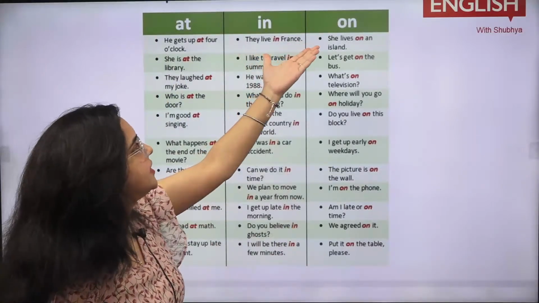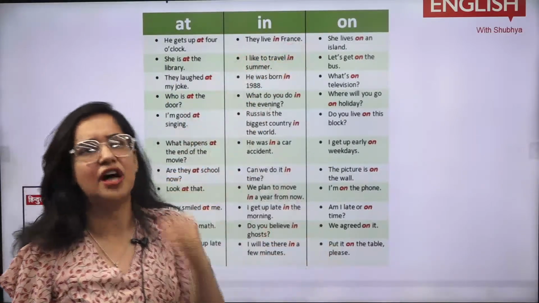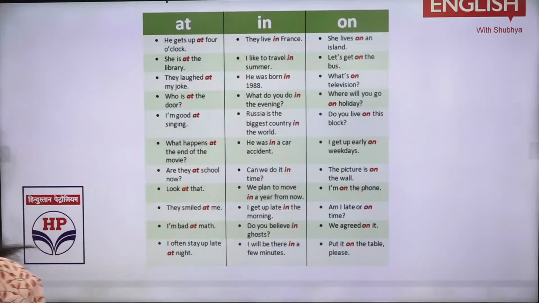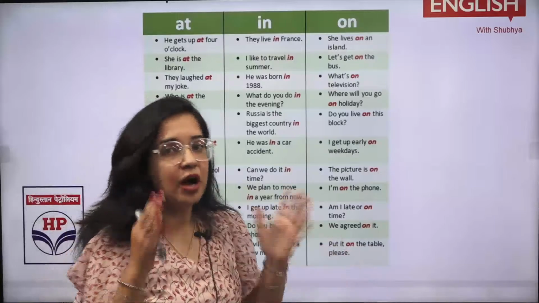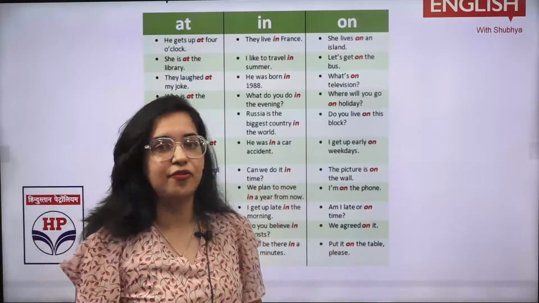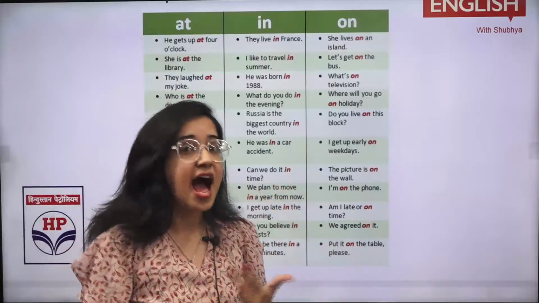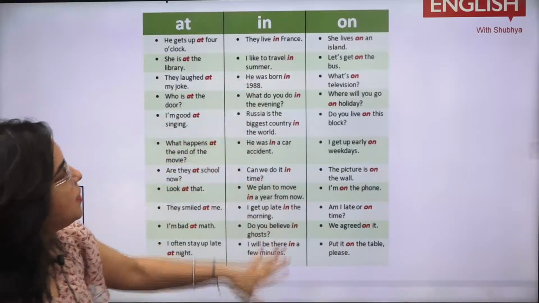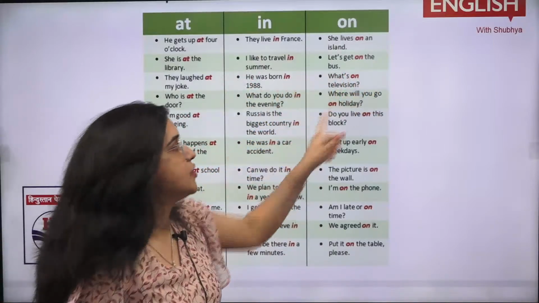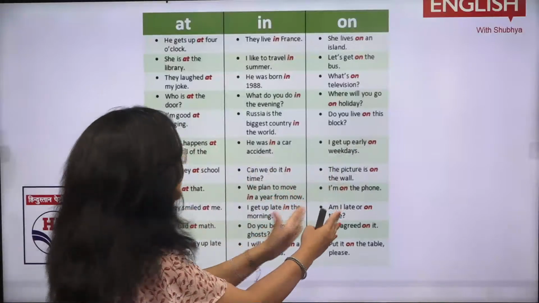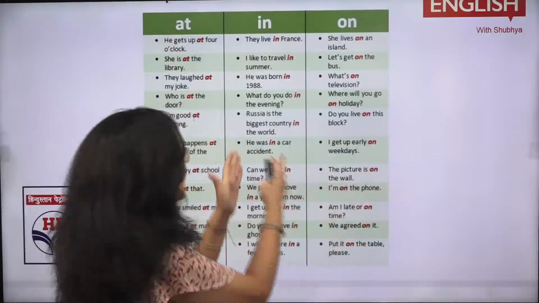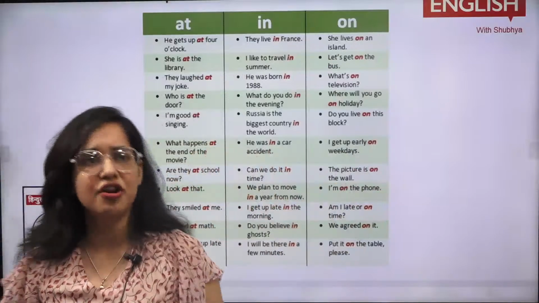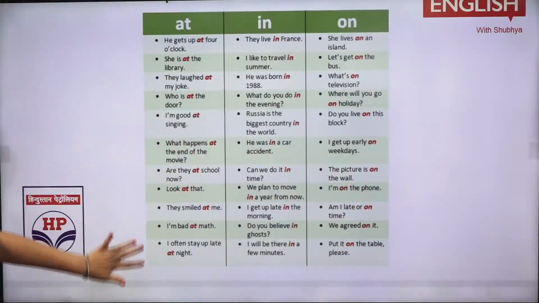Now कोई भी city आ जाए, कोई भी country आ जाए, in France, in Delhi, in Noida, in Chandigarh, whatsoever. In 1988 बहुत wide है. So now you get a general idea of the difference between the usage of in, at, and on. So on is simply you're sitting on an island, on the bus, on the television. Specific है, ये बहुत specific. This is a little more specific than that, and this is, you can say, a general idea, right?